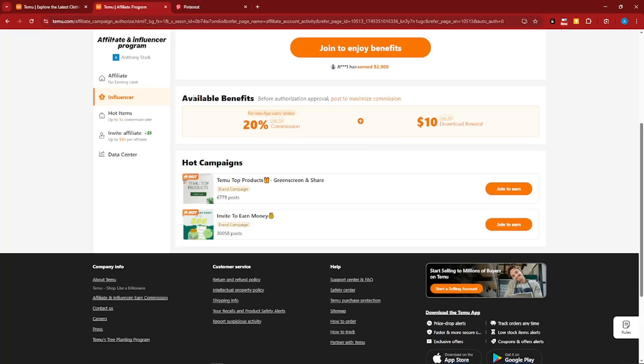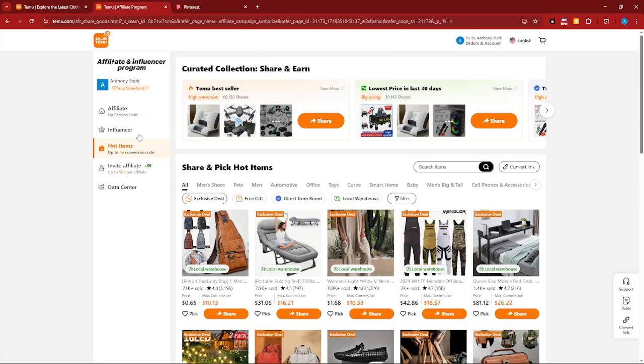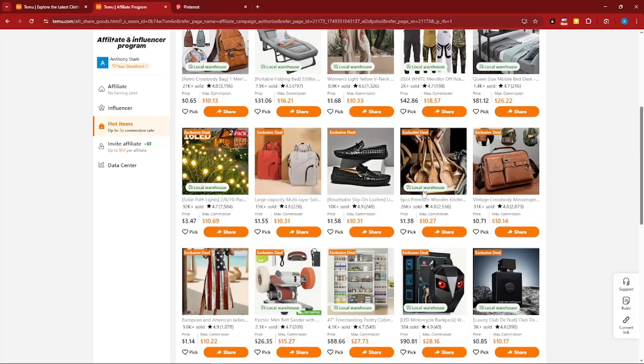The available benefits for influencers are 20% commissions and 10% download reward. That's actually really good. So by just clicking this one, Join to Enjoy Benefits, just take note you have to be an established influencer to get on this one. So next one, hot items. Basically, these are going to be the trending and most sought after items as of now.